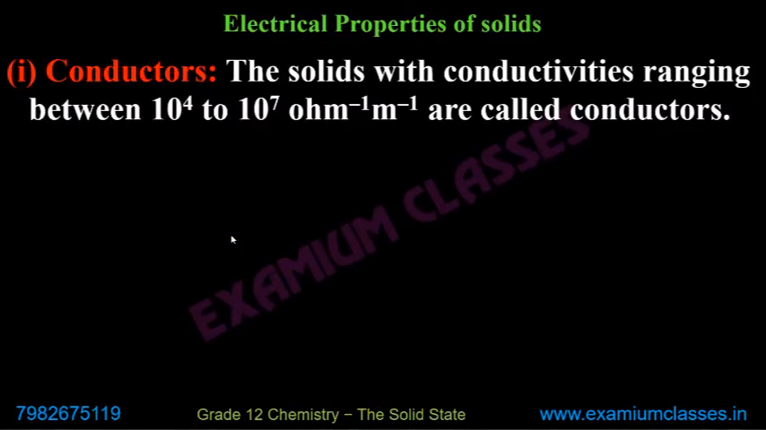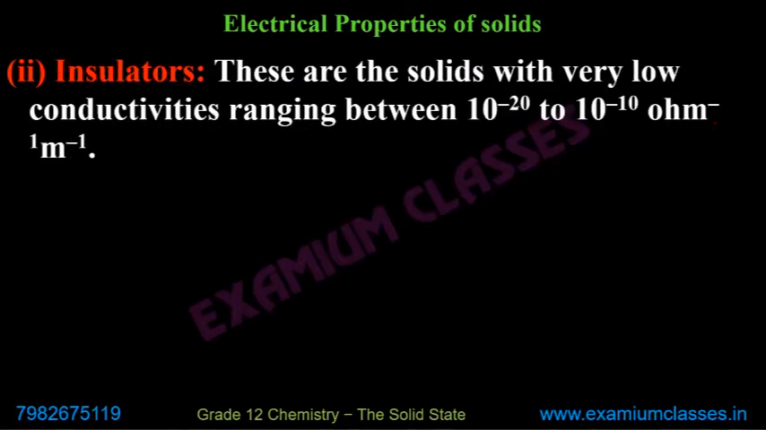So when we say solids, we say conductivity. And if we are talking about conductors, the solids with conductivity ranging between 10^4 to 10^7 per ohm per meter are called conductors. I hope you have studied conductivity and these things in physics. You just need to remember the range here in chemistry. Insulators are the solids which have very low conductivity.